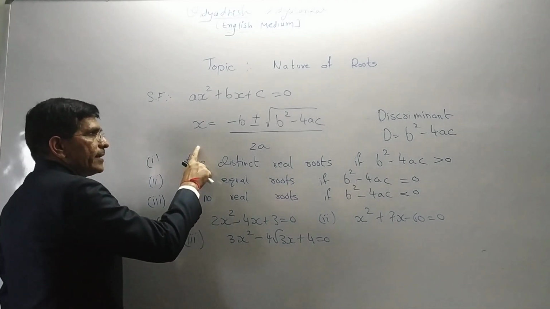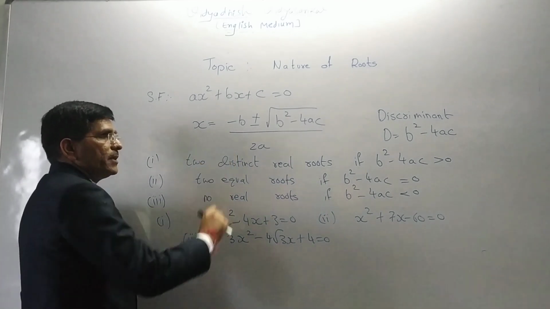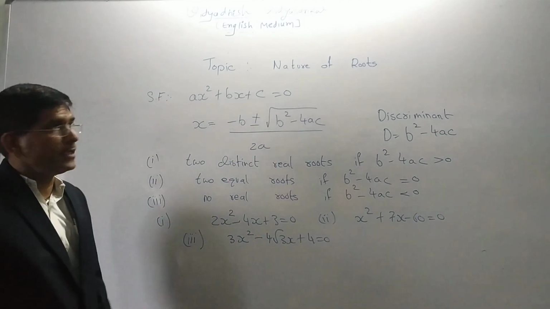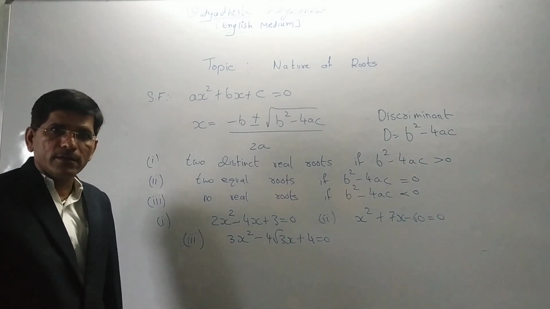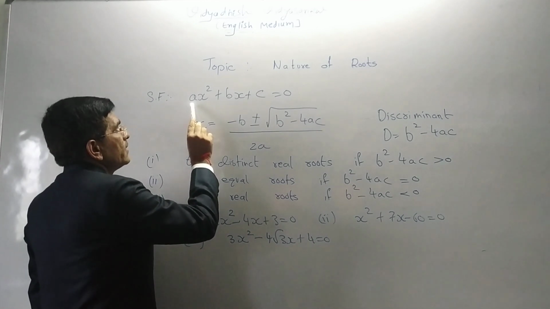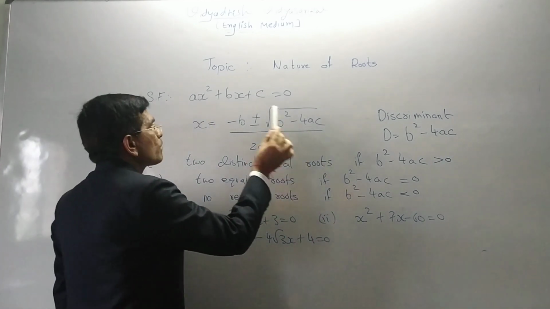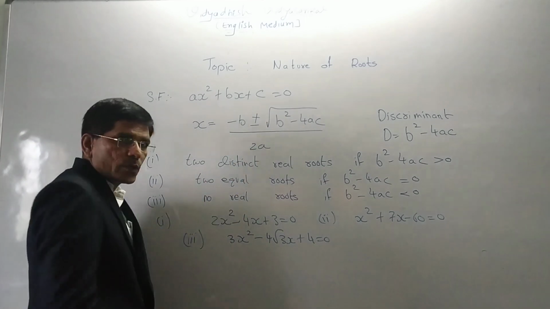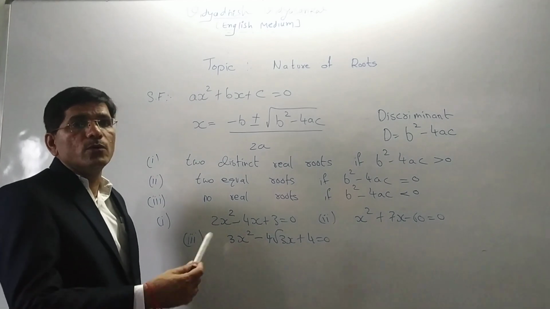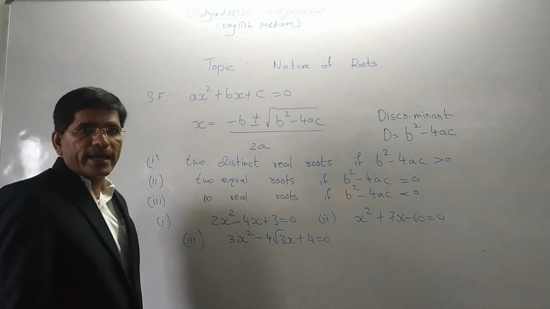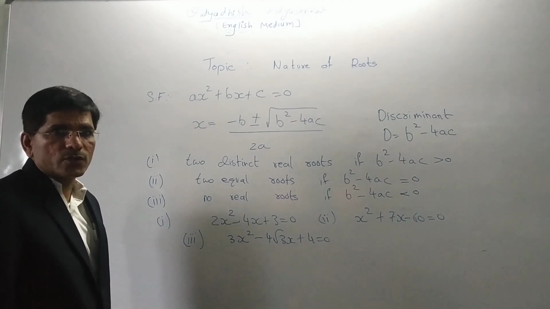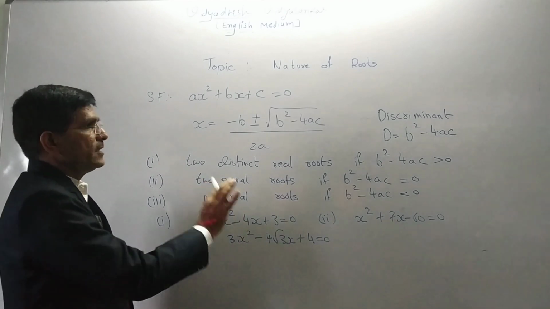If you see, x is equal to minus b plus minus under root b square minus 4ac, divided by 2a. It means what? In the equation, a is given, that we are using, b is given, that we are using, c is given, that we are using. So no need to make factorization or to find by completing the square. It is better that we do it this way.